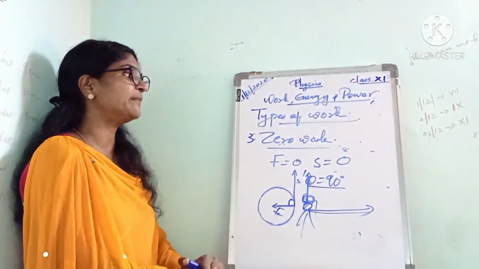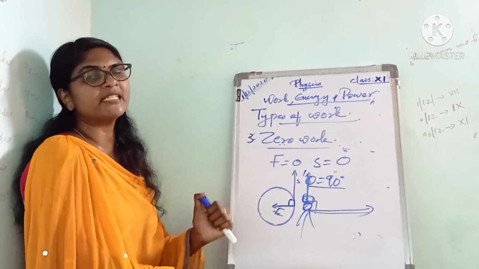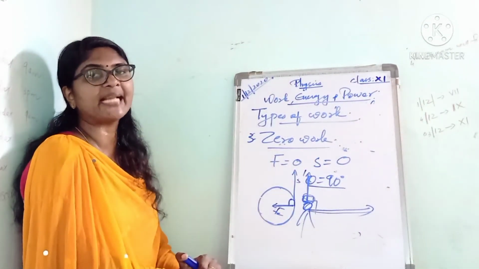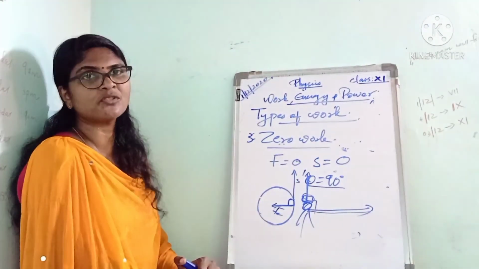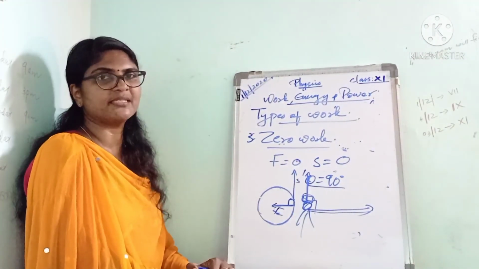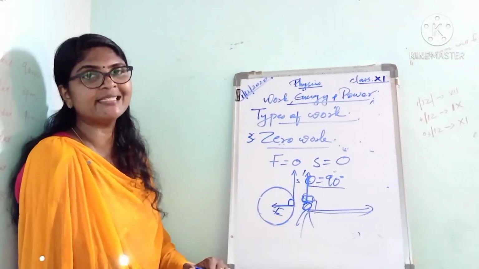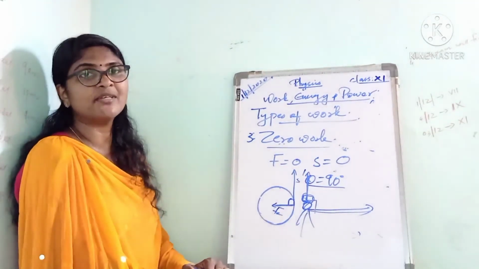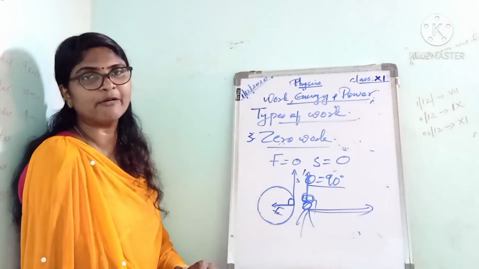Then we learned different types of work: positive, negative and zero work. In the case of positive work, the force and displacement are acting in the same direction, so the angle between them is 0. So we got W equals Fs. If the force and displacement are acting in opposite directions, the work done is negative. Here the angle between them is 180 degrees. So we got W equals minus Fs.